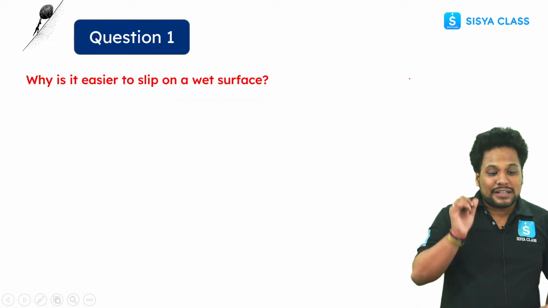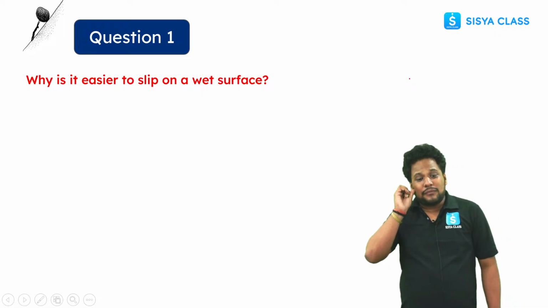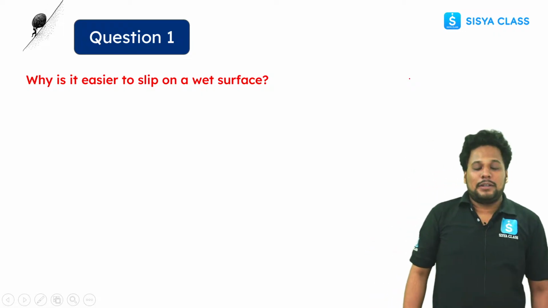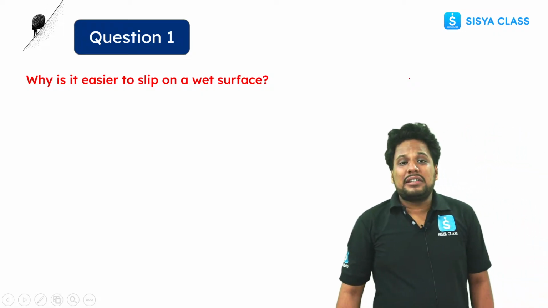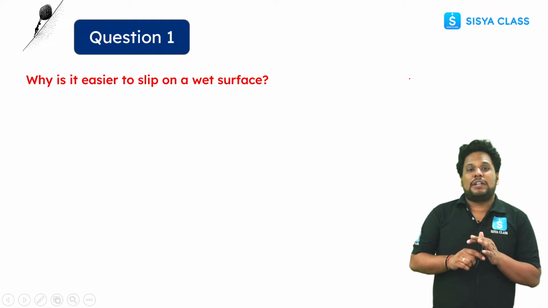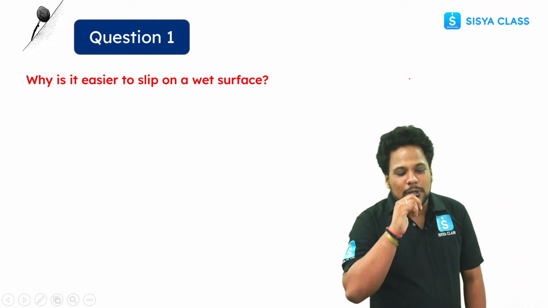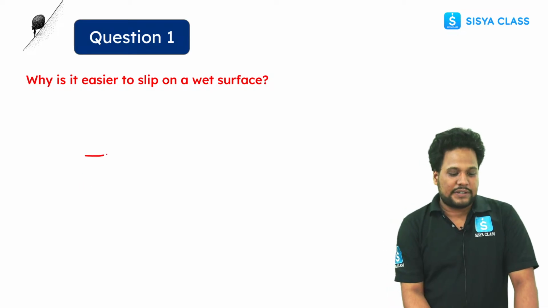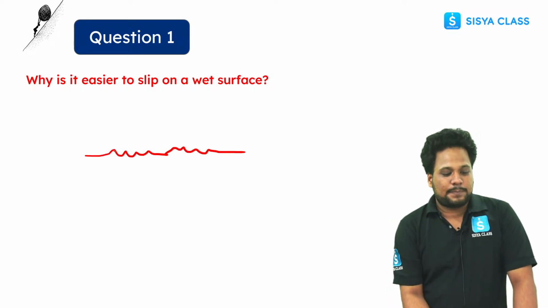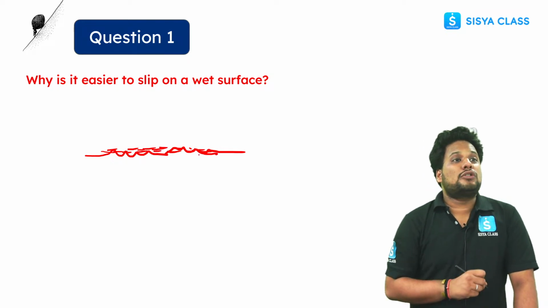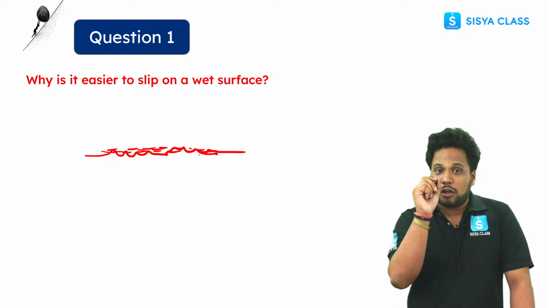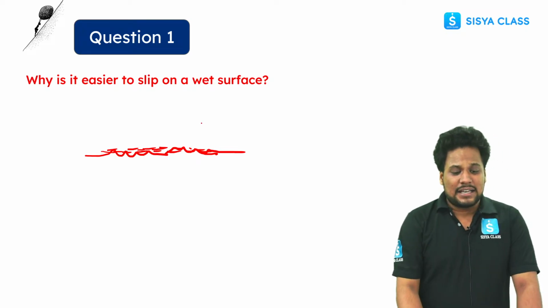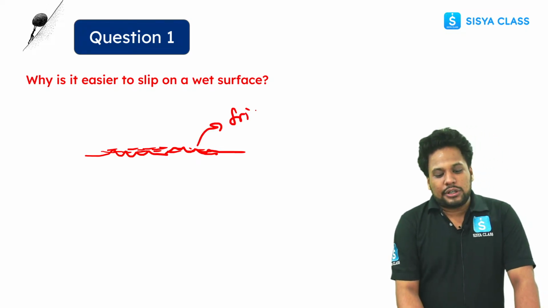The first question is, why is it easier to slip on a wet surface? Can you guys tell me? You have learned this thing now. It's easier to walk on a rough surface. Why? Because the friction is more. But let's suppose I spill water on a rough surface like this, what will happen? It is going to fill the irregularities of the surface, right? In that case, friction is going to reduce.